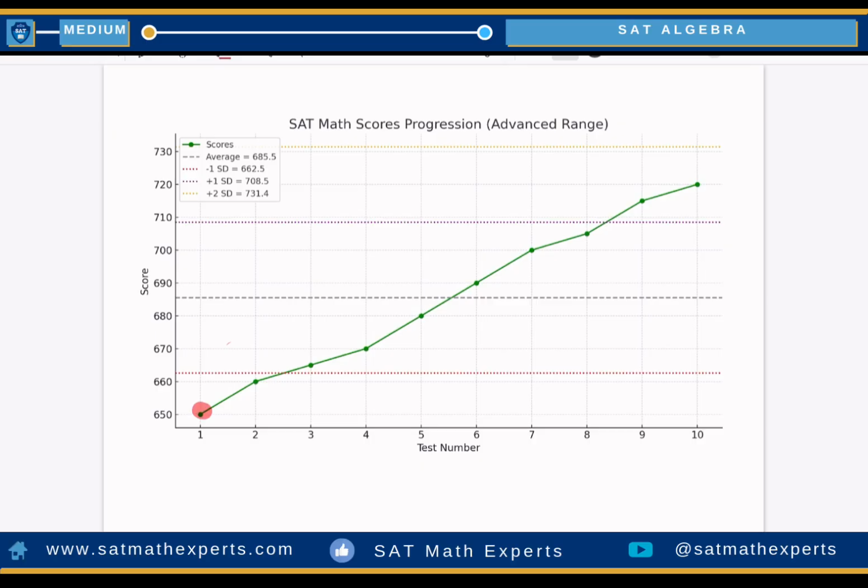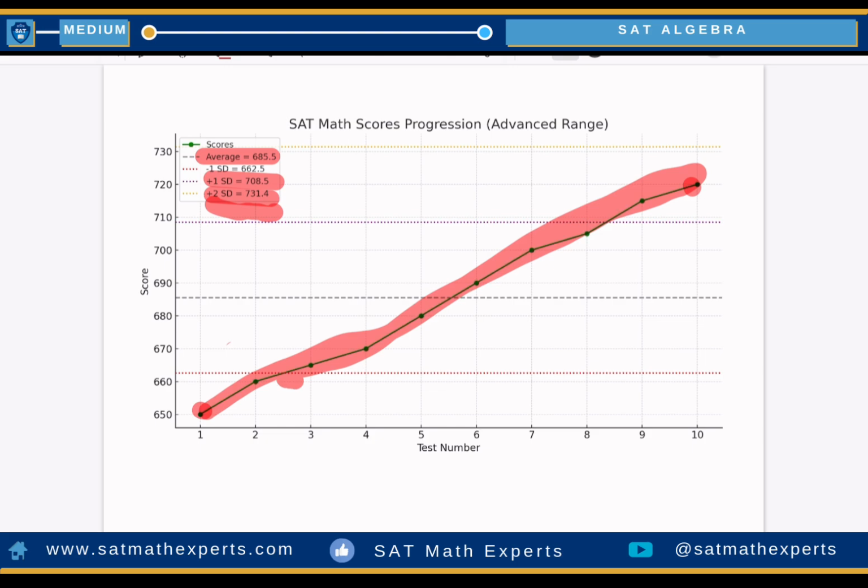This is another student, starting from 650 up to 720 in his scores. The average is 685, let's say 680. With one standard deviation, he can get 710 or 730. Three standard deviations I did not add here, maybe 750 if he really studies very well. So for the last 10 exams, or last 8 exams, if you use statistics, plus 1, minus 1, plus 2, minus 2 standard deviation, definitely that will be your score range.